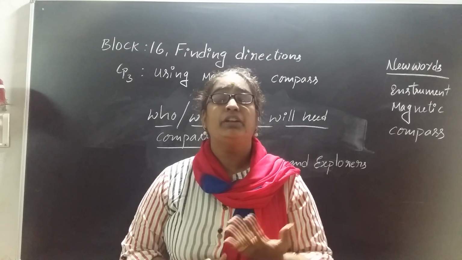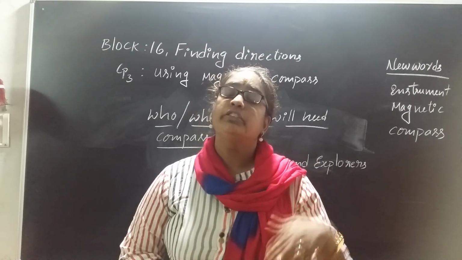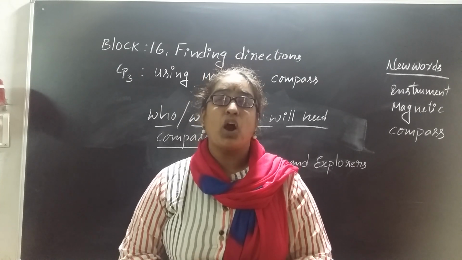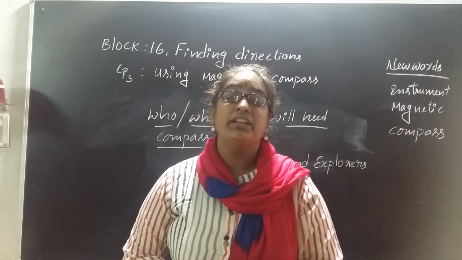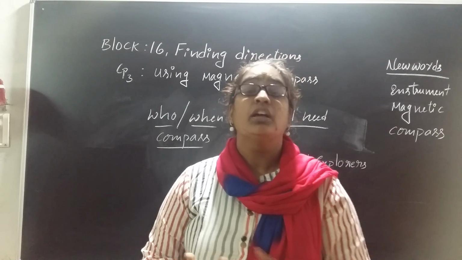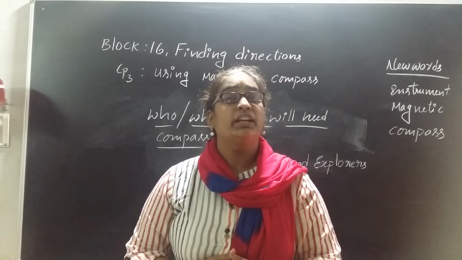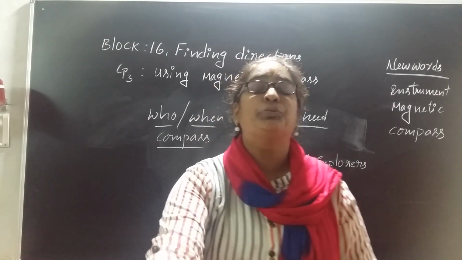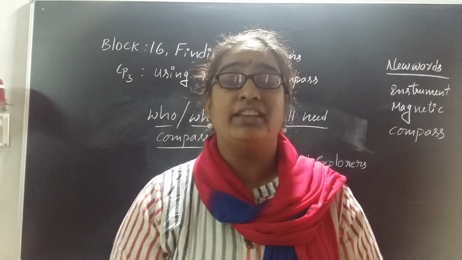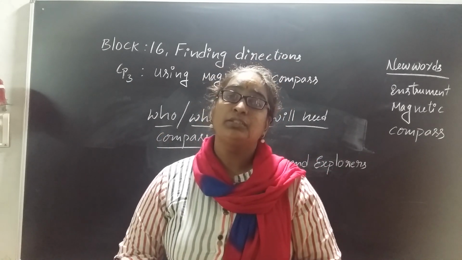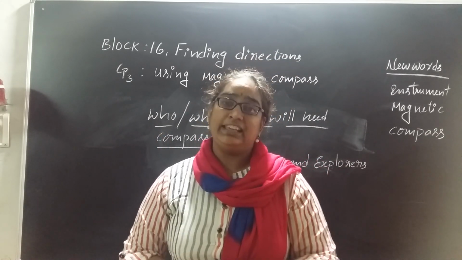Sometimes the sun will not be visible for them, because if you go to the middle of the sea, it will always be covered by clouds and it will be very foggy, and at night you can't see the directions. So if you are lost in the sea and want to come out, you again need this compass instrument which always points north. If you know where exactly north is, pointing out the remaining directions will be very easy, right?